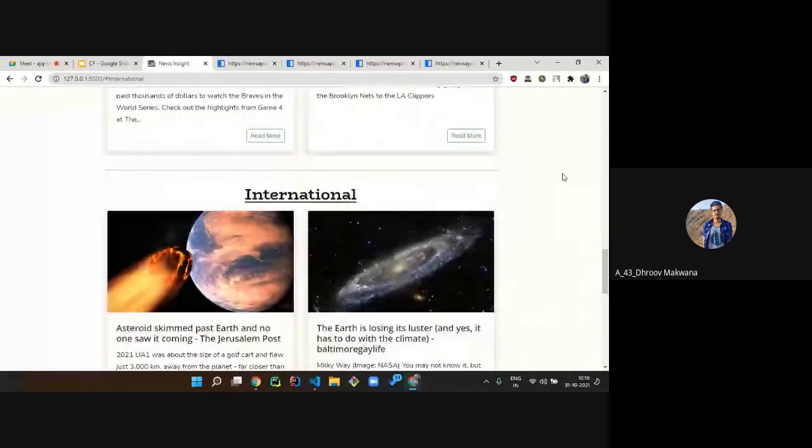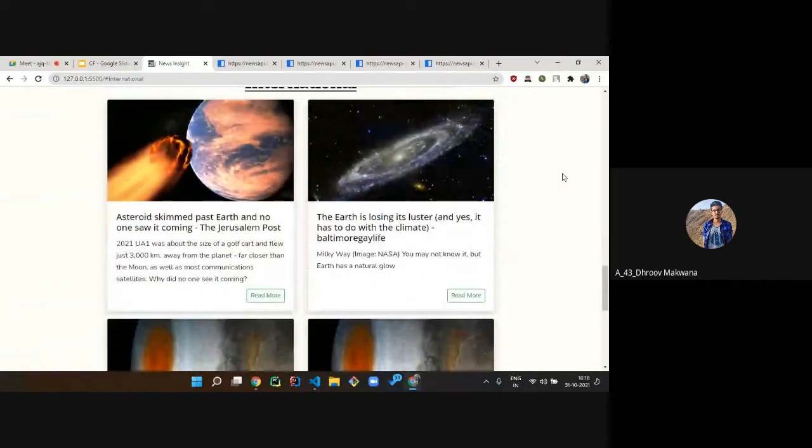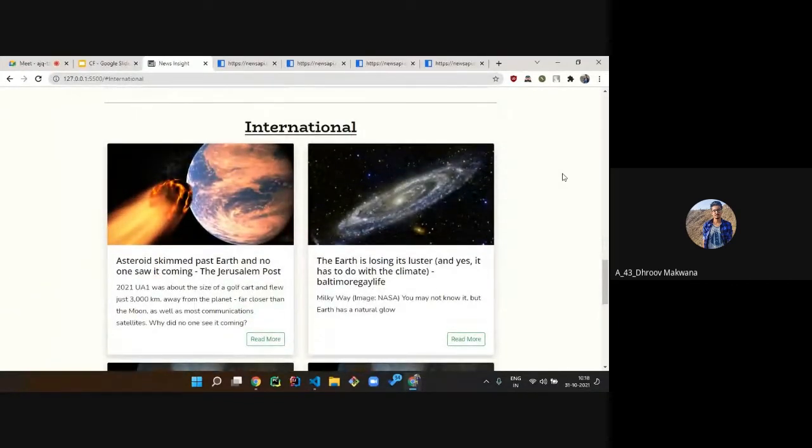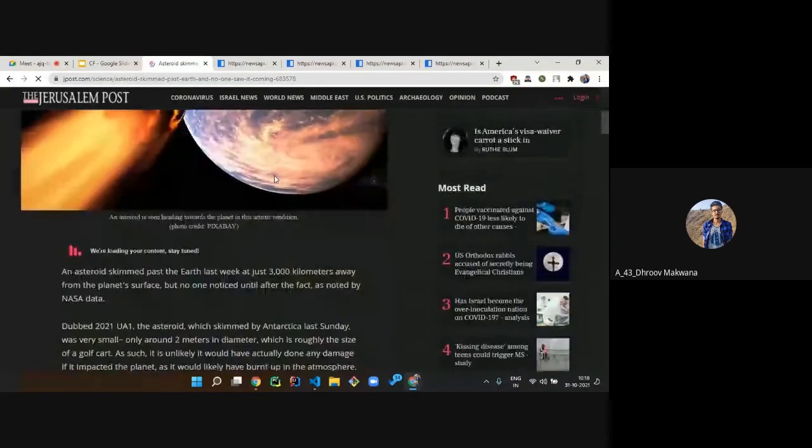Since displaying the whole news article in one card will take a lot of space, we just displayed a particular portion of the news and provided a read more button which will redirect to the news article. So if I press on this read more button, it will take me to the whole news article.